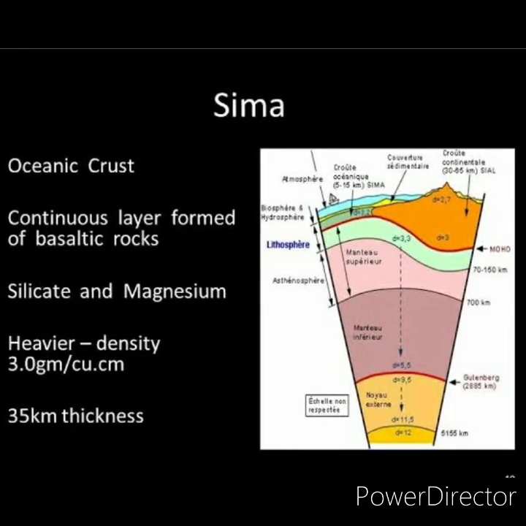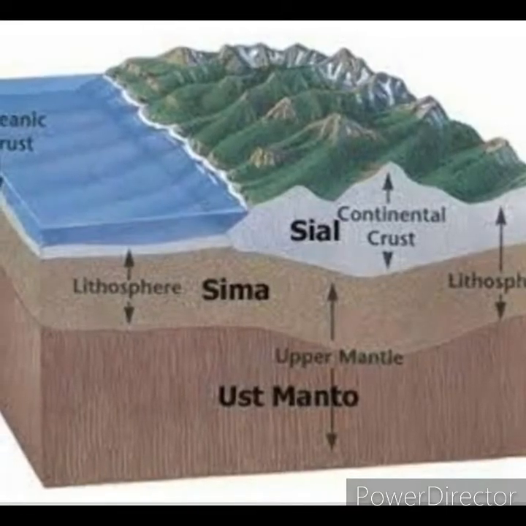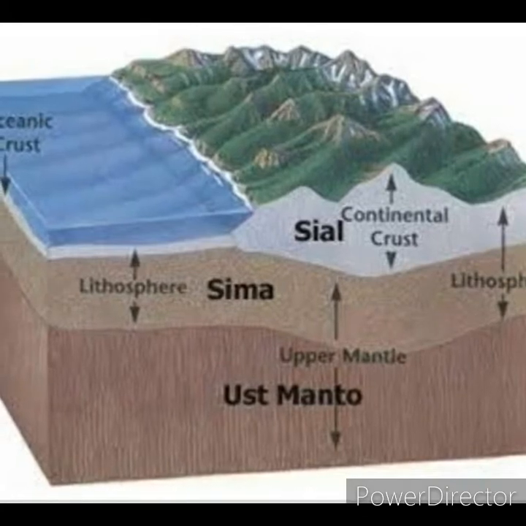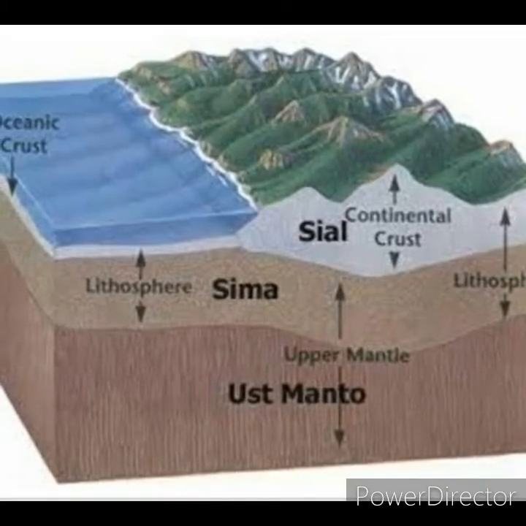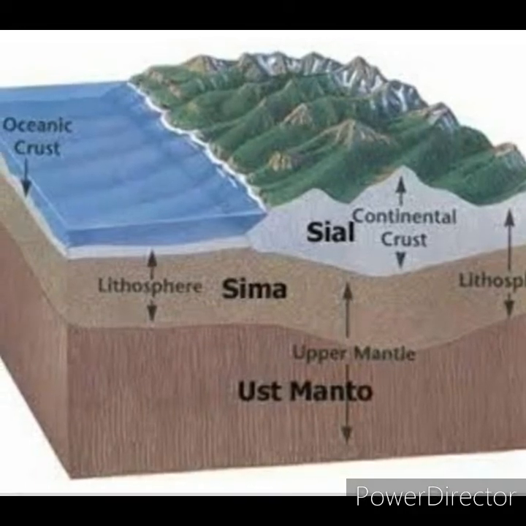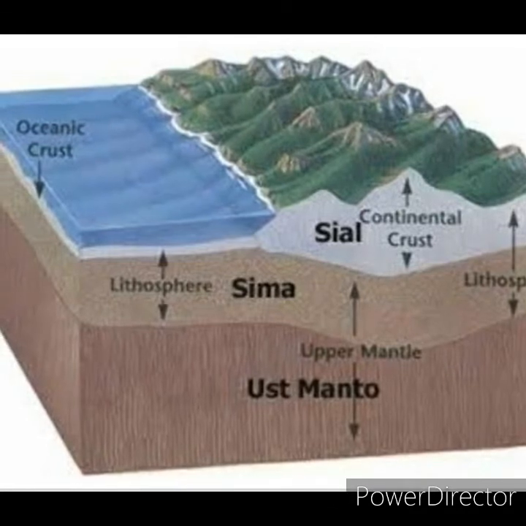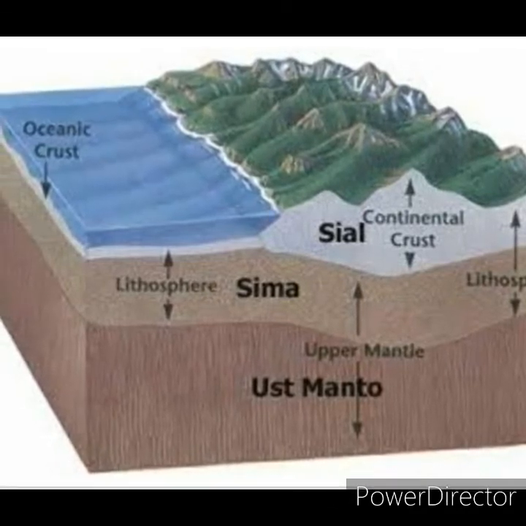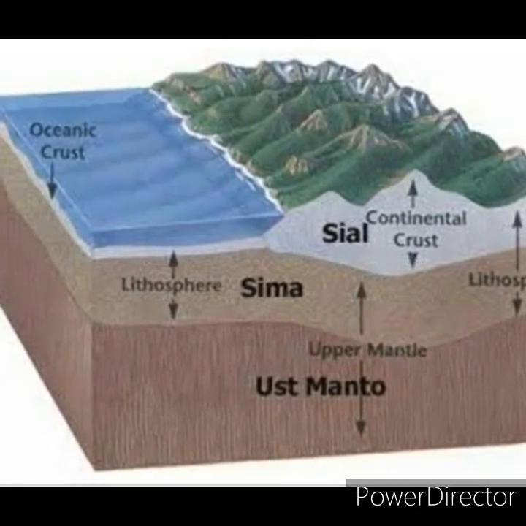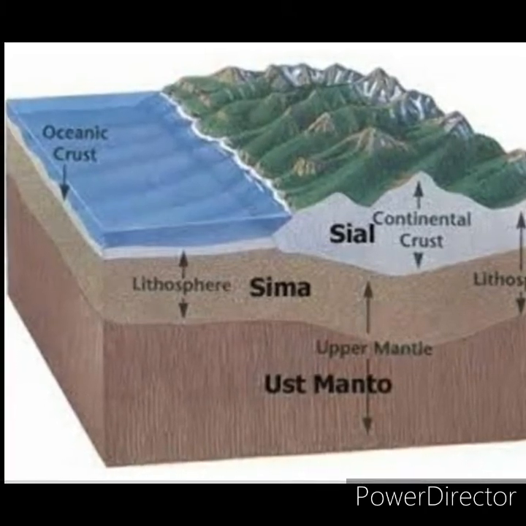I told you about the continental crust and the oceanic crust, isn't it? The continental crust is made up of Sial and the oceanic crust is made up of Sima. Sial means silica and aluminium; these are the major elements in the continental crust. But in the oceanic crust, silica and magnesium are the major elements.